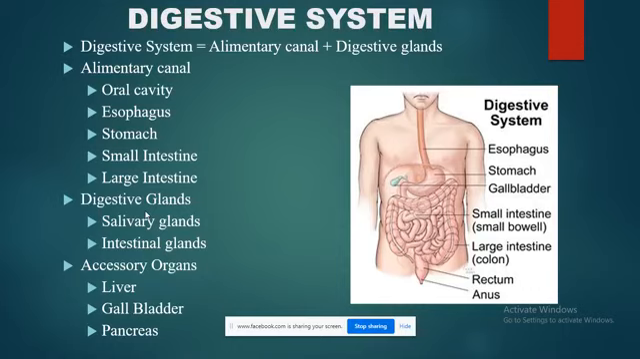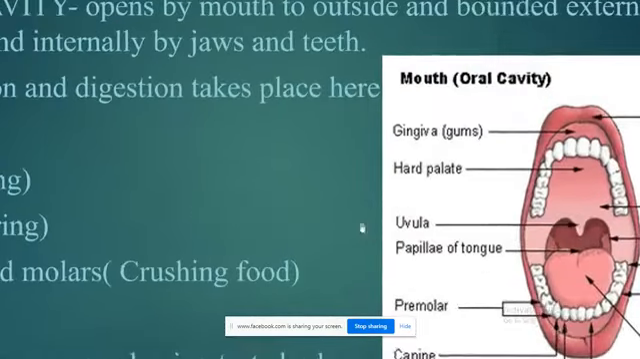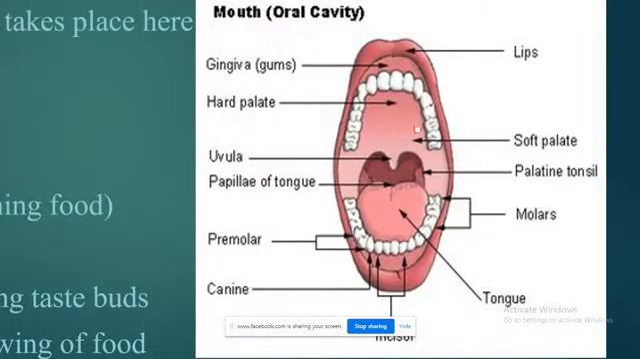Okay, so now we will discuss each part of the alimentary canal in detail so that we are able to understand the function. Starting with the oral cavity. The oral cavity is the foremost part of the alimentary canal which opens by the mouth to the outside. Let's look into this diagram. I'll zoom it for you. See, this is the oral cavity, also known as the buccal cavity. It is the foremost part of the alimentary canal which opens by the mouth to the outside.